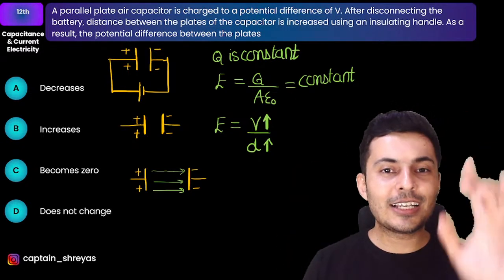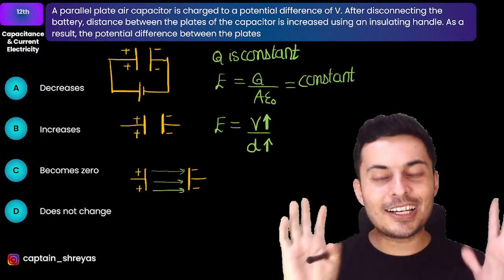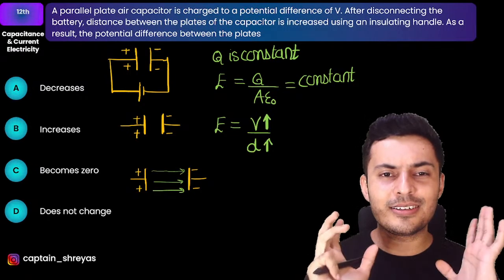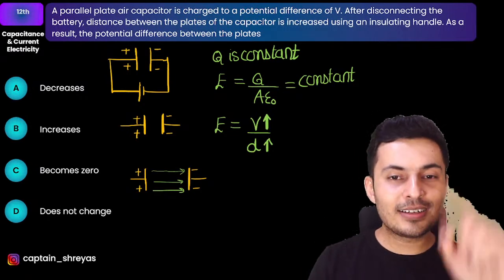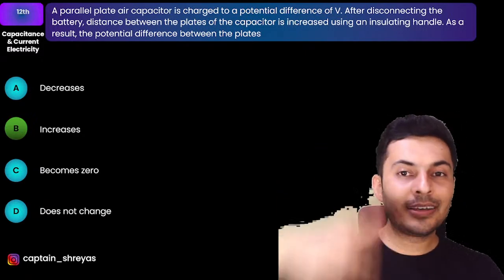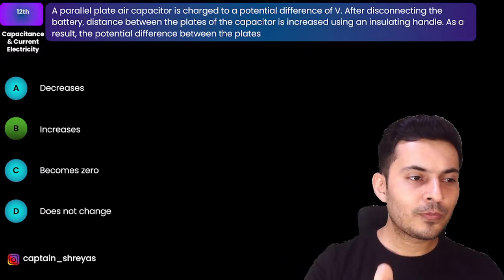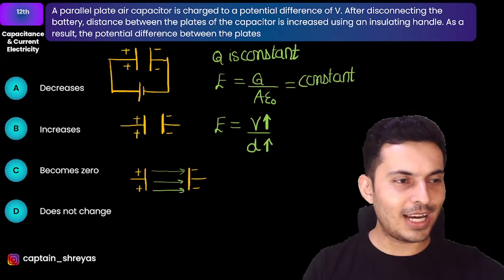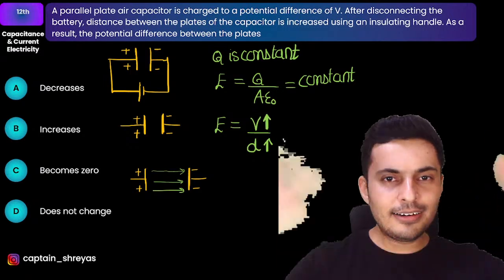Okay? So is that clear? The field did not change because charge did not change. The field is dV by dr, voltage difference by distance. So hence voltage increases because the denominator also increases. Is everybody getting it? Understood? Clear? Can we go to the next amazing question? Let me know, guys, in the chat box. Put some heart. Let it rain with some fire.